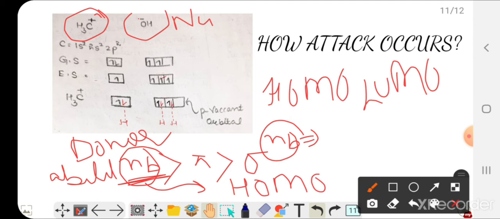Now in case of CH3 positive, which orbital will act as the LUMO? Here, I have drawn the ground state of the hybridization, then the excited state hybridization. Here one electron of carbon is lost because here it is C positive. Now this vacant p orbital will act as the LUMO and this OH negative will attack on this carbon, and this way the reaction occurs.